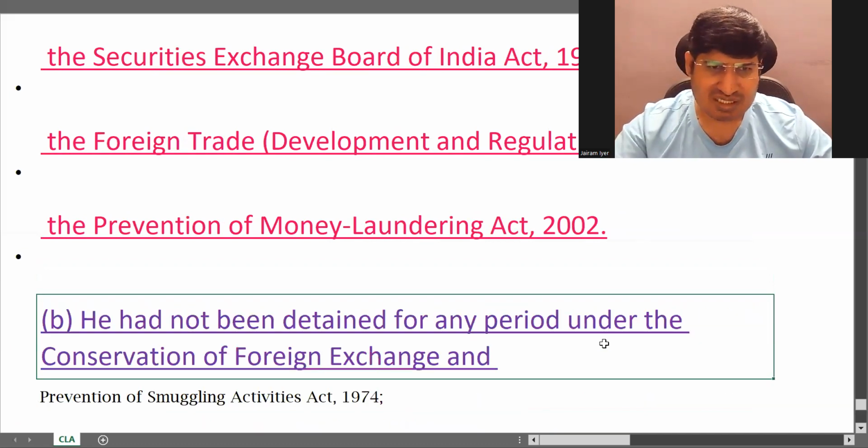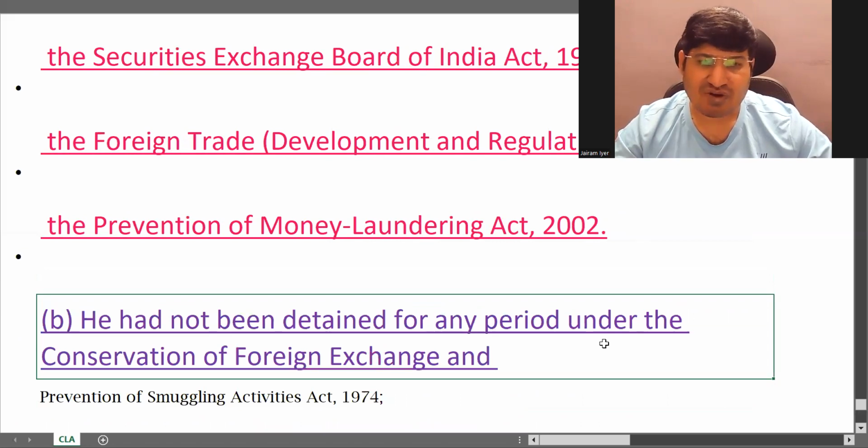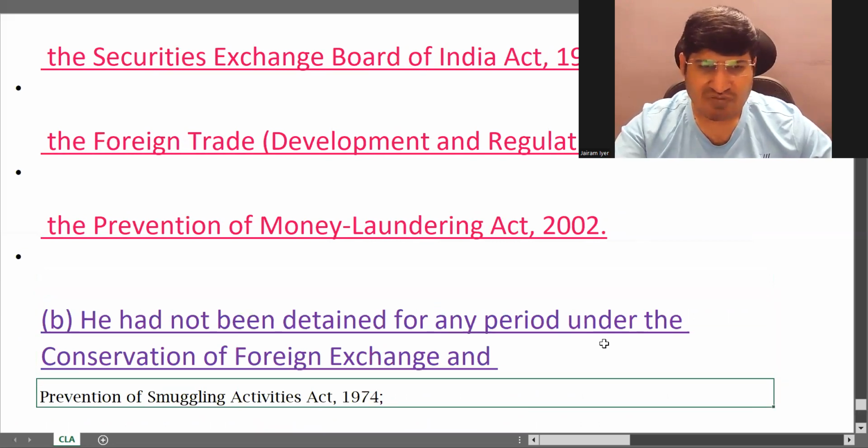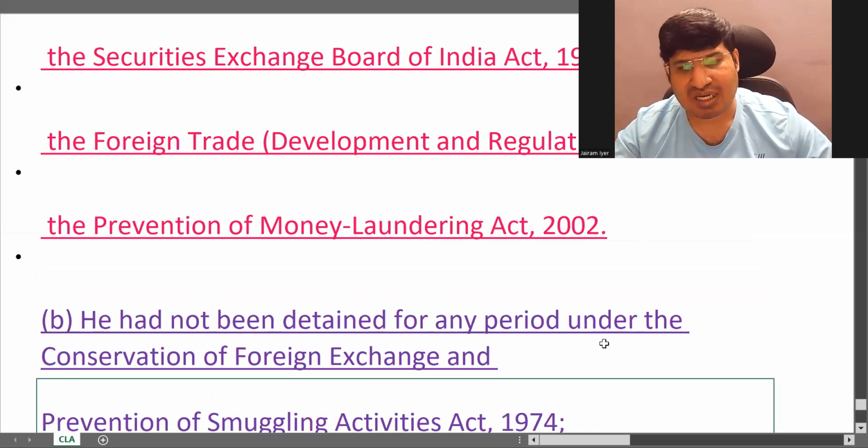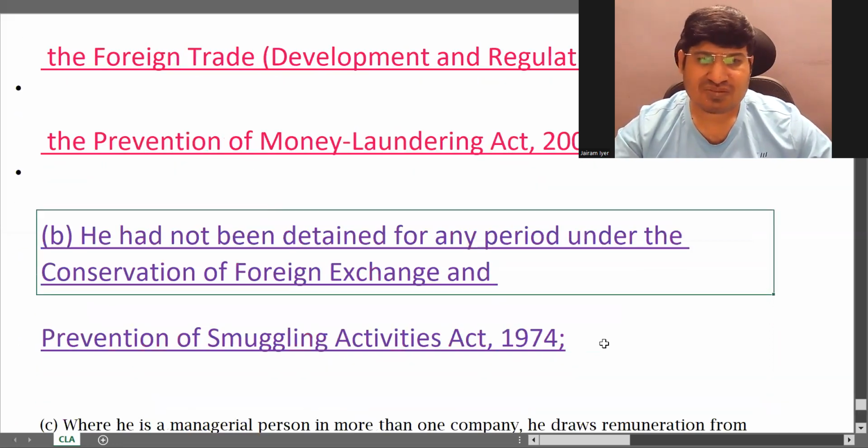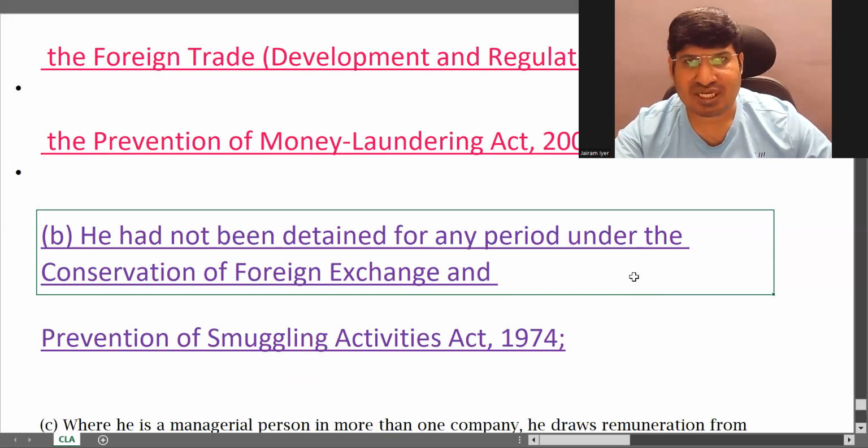Now second point is, he has not been detained for any period under Conservation of Foreign Exchange and Prevention of Smuggling Activities Act. Okay, so detention is just, you sometimes detain someone for questioning. Okay, so detention is not conviction.